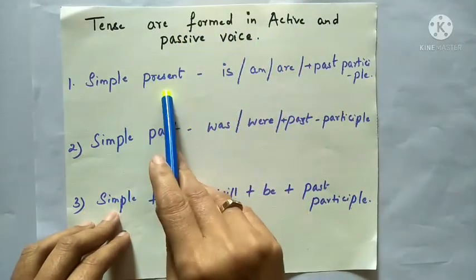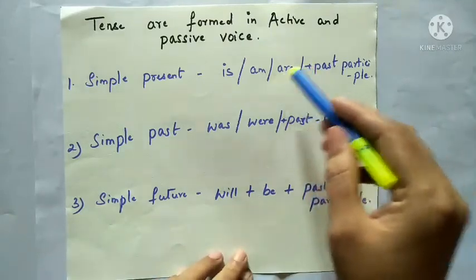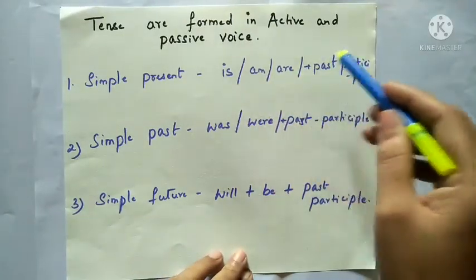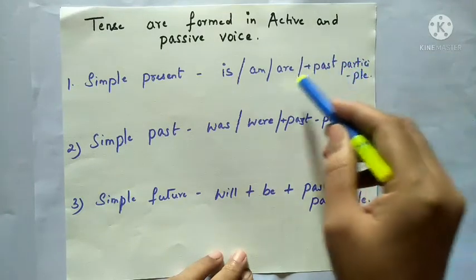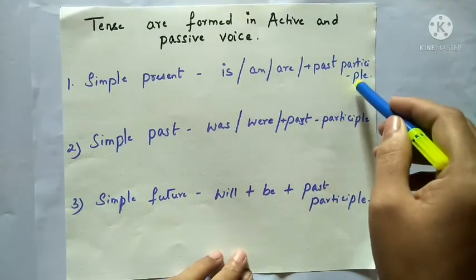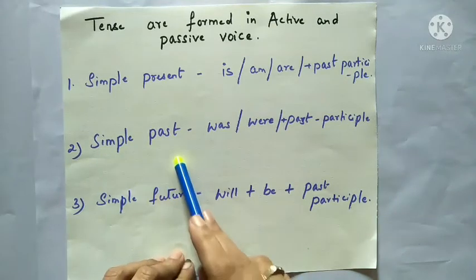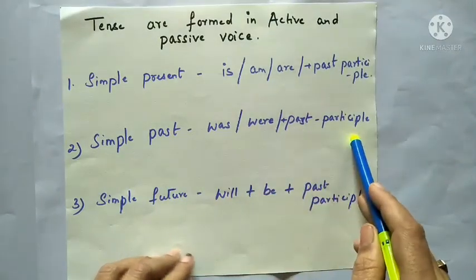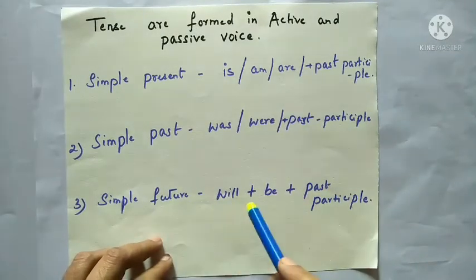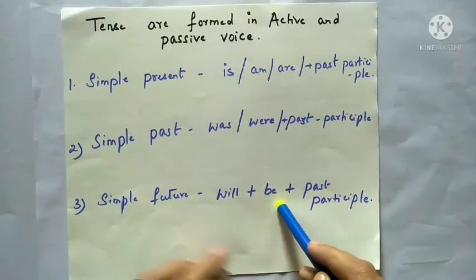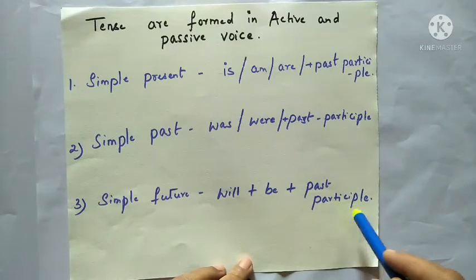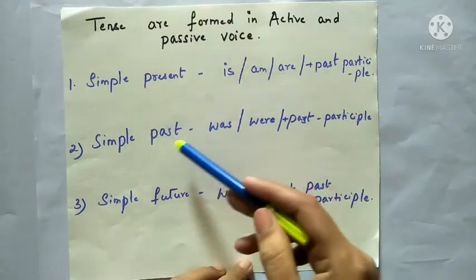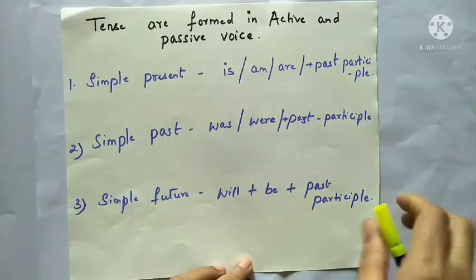In simple present tense we have helping verbs, that is be form verbs: is, am, are, with the past participle that will be used in the passive voice. Next, in simple past tense we have was, were plus past participle. In simple future tense, will plus be plus past participle we have to use. These three are simple present tense, simple past tense and simple future tense.